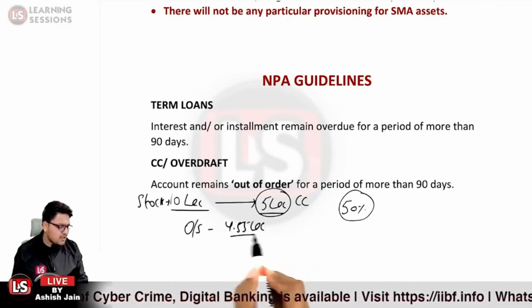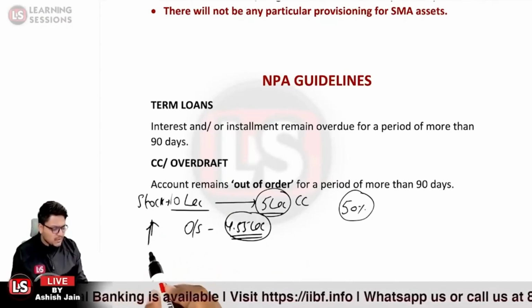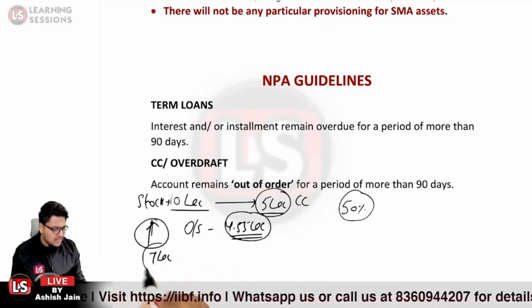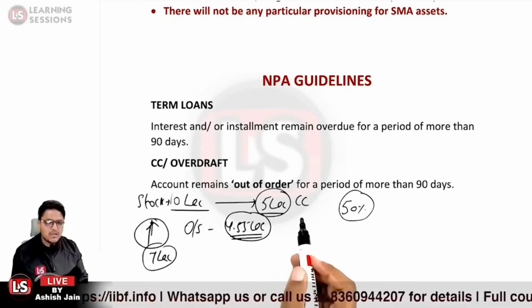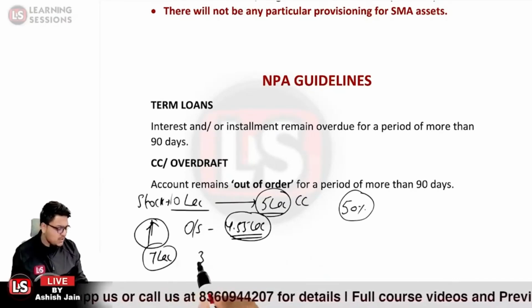It is 4,55,000. Now the branch visited the shopkeeper and found that the average stock maintained by the shopkeeper is 7 lakh and not rupees 10 lakh. So they reduced the drawing power to 50% of the 7 lakh, that is 3.5 lakh.